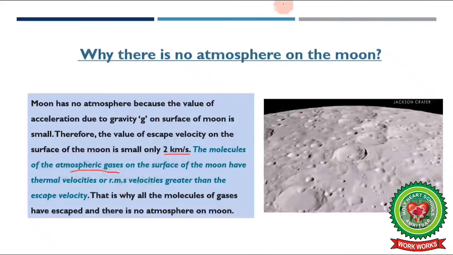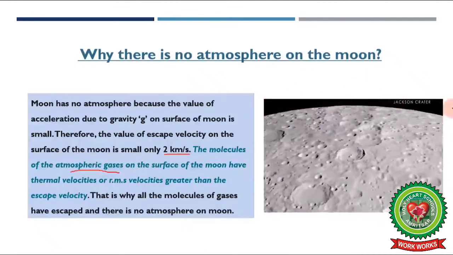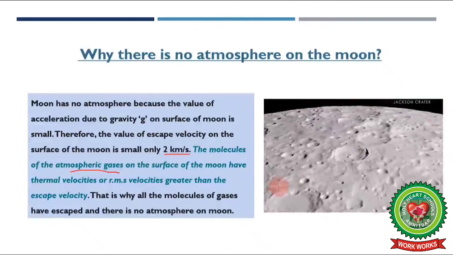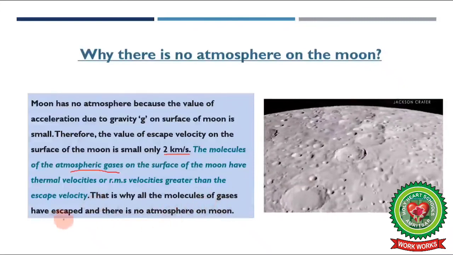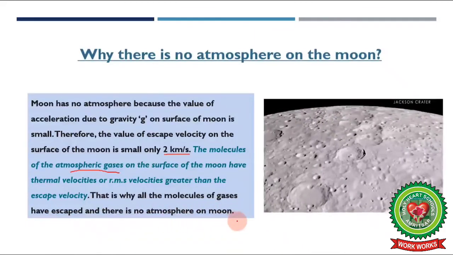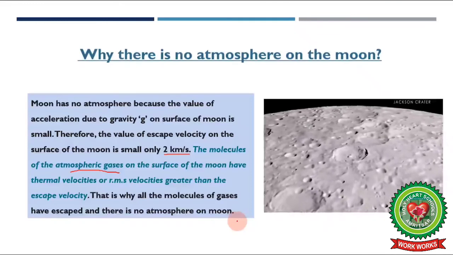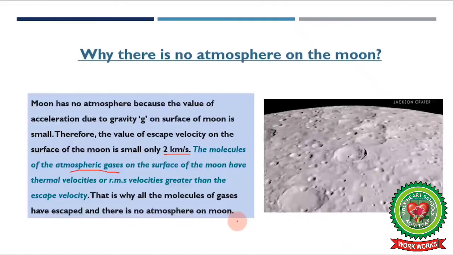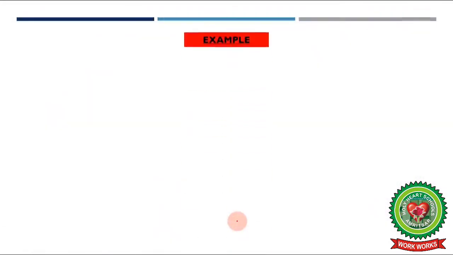Now if gases are going to escape from the surface of the moon, there will be no atmosphere on the moon. That is why all the molecules of gases have escaped and there is no atmosphere on the moon. So this is the answer for this question, which is one of the important questions of this chapter.